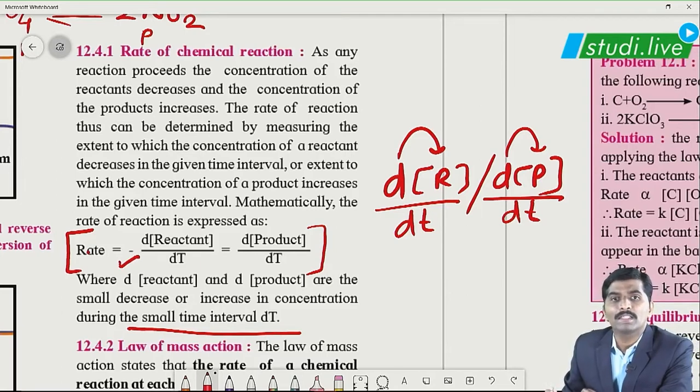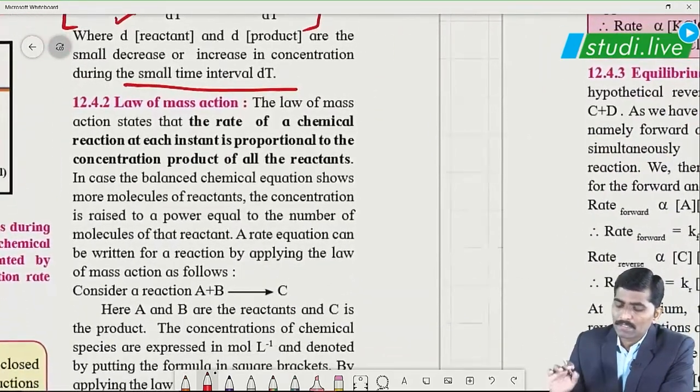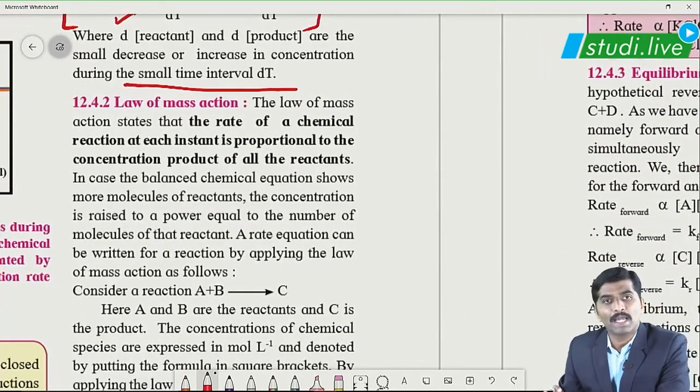Negative sign indicates decrease in the concentration of reactants. While for products, we have shown a positive sign only, because product concentration keeps on increasing, whereas reactant concentration keeps on decreasing. Correct?